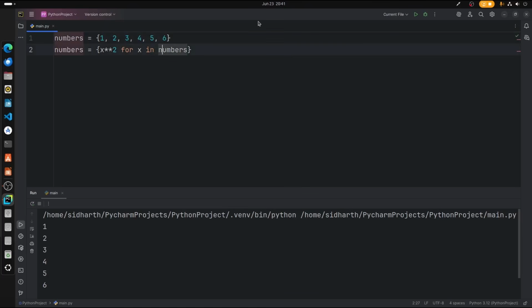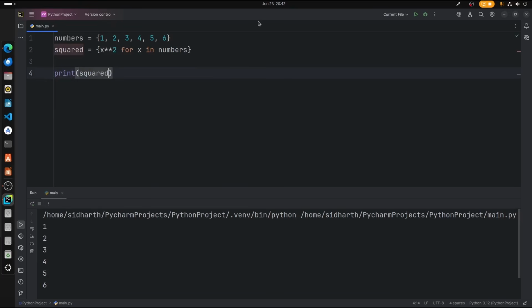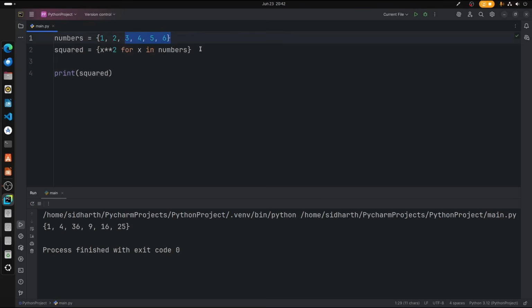Alright, now if we print the squared values, okay, so this is an example of set comprehension. So let's try that out. There you go. It's very simple. So we are printing squares of all these values.